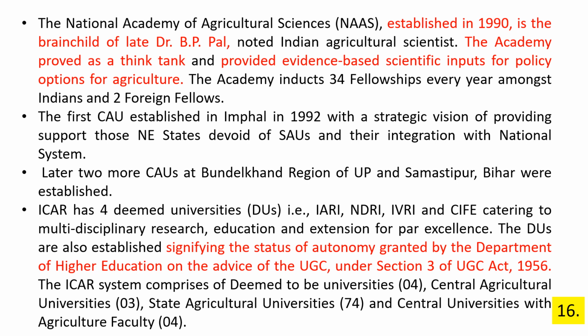The deemed universities are also established, signifying the status of autonomy granted by the Department of Higher Education on the advice of the UGC under Section 3 of UGC Act 1956. The ICAR system comprises 4 deemed universities, 3 central agriculture universities, around 74 state agriculture universities, and central universities with agricultural faculty numbering 4.